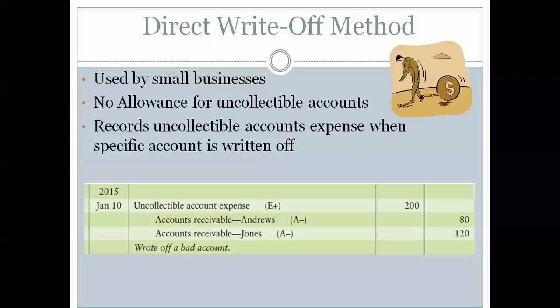The direct write-off method is a method which is only used by very small businesses, perhaps large businesses if they have very few accounts receivable. And in this method, we are so closely able to track our customers, and we have such tight credit policies that we are not going to be setting up an allowance account. We will simply write off the account when it becomes uncollectible.